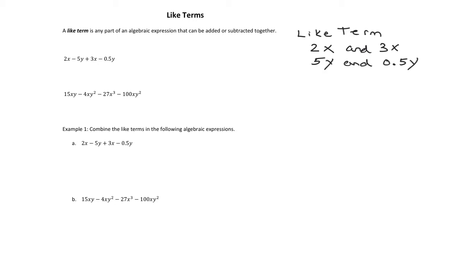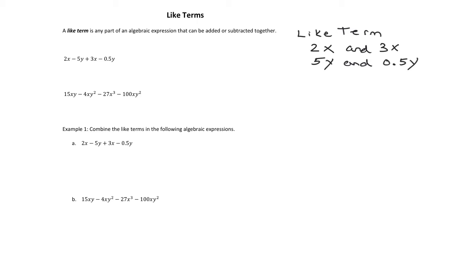So if we check out this second piece here, this expression, if we start with this 15xy, what I'm looking for is, are there any other xy's, like exactly x times y? This is xy squared, so that's not a like term. This x cubed has no y's in it, so it isn't. And this is xy squared. Again, that's an extra y than what appears here. So 15xy cannot be combined with anything else.